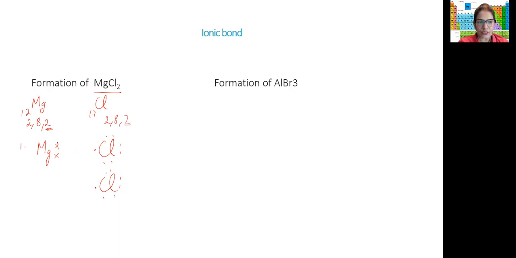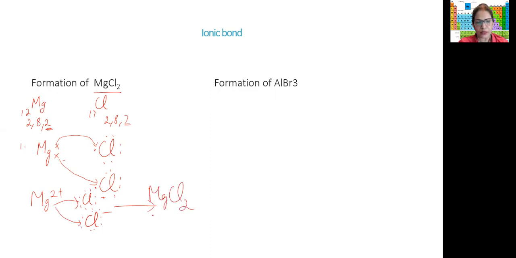Okay, now you see the transfer. 1 electron goes to this chlorine, the other electron will go to this chlorine, and you have here Mg 2 plus. And here you have Cl with 8 electrons, minus, and another Cl with 8 electrons, minus. Okay. So because there was the transfer, finally we get magnesium chloride.